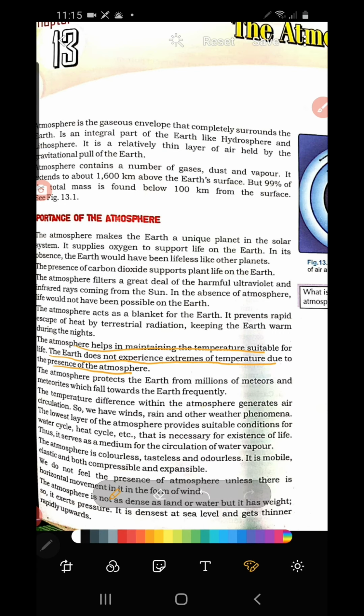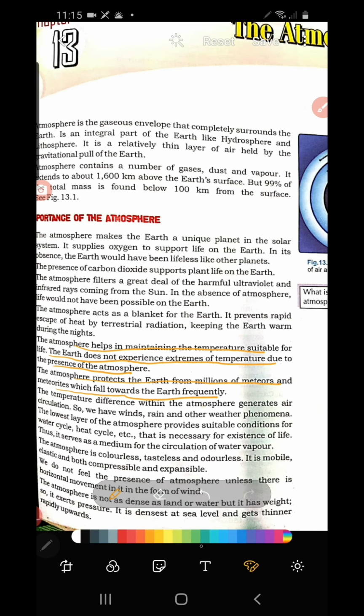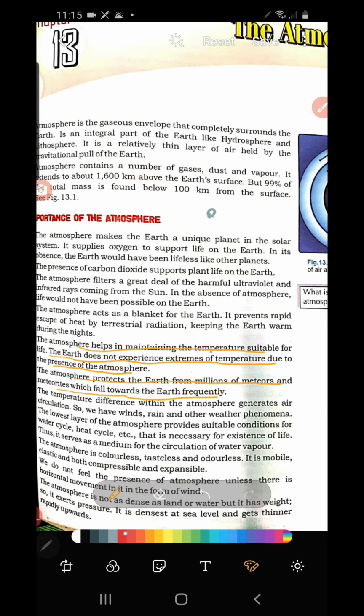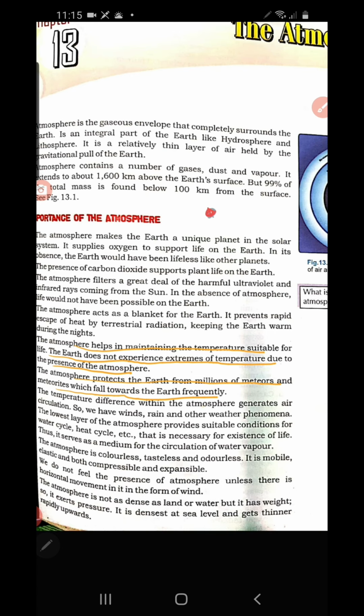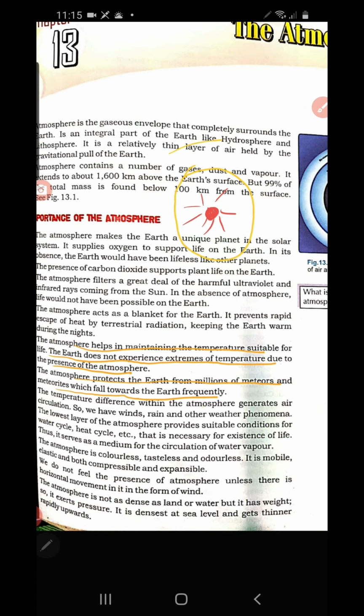The atmosphere also protects the earth from millions of meteors and meteorites which fall towards the earth. You know that the sun is the center of the solar system, and all other planets are revolving around the sun.